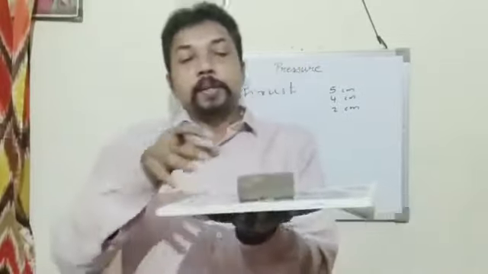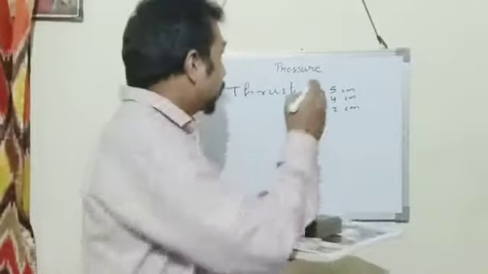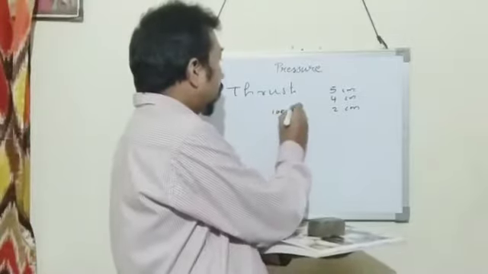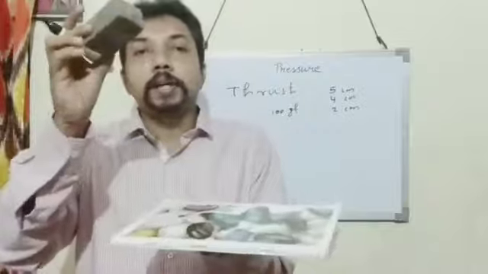And suppose the weight of this body is 100 gf. That is the thrust. Thrust of this body is 100 gf.